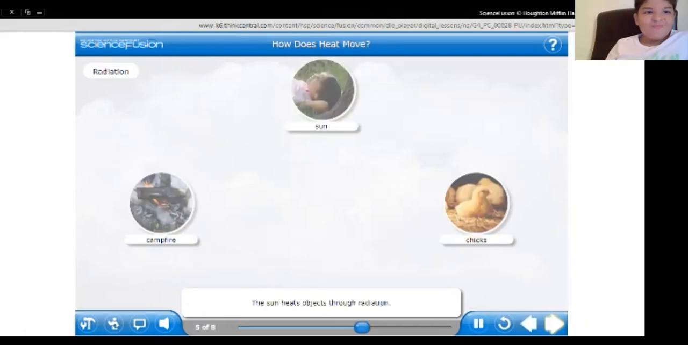The sun heats objects through radiation. Radiation occurs when a heat source, or radiator, sends out heat waves. The waves of heat move through air or empty space. These heat waves then warm whatever they hit. Click an image to begin.